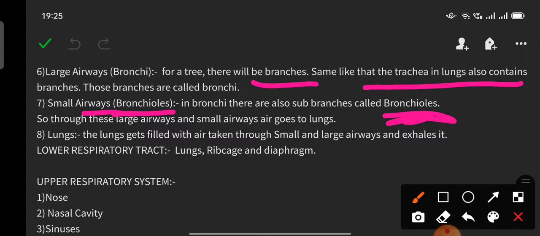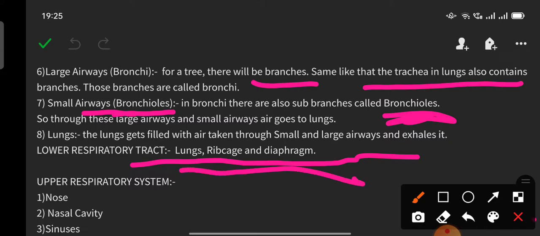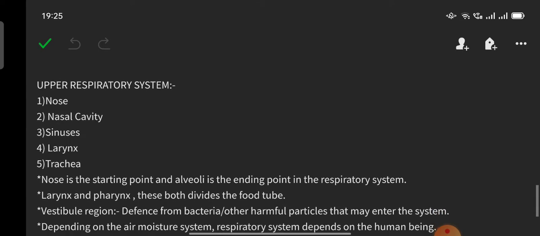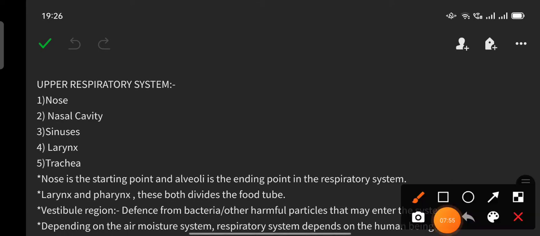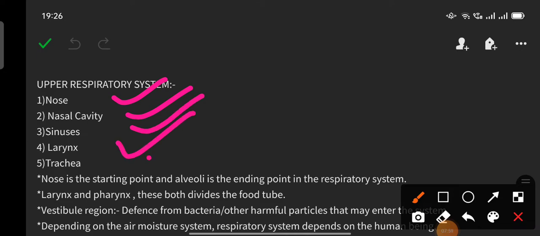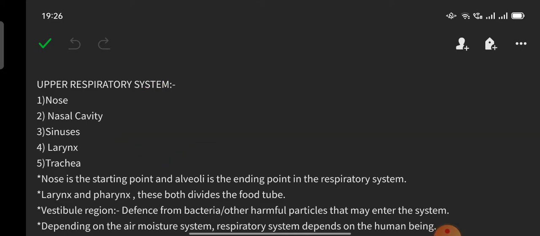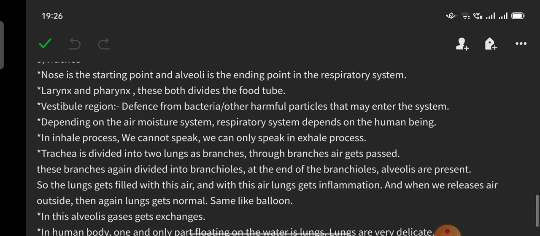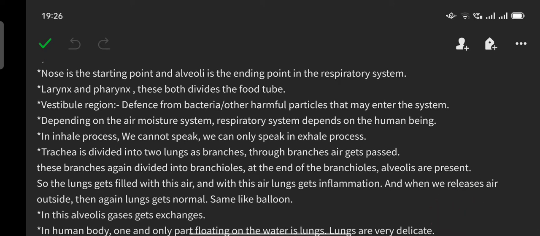Air goes to the lungs. When it comes to the lungs, they get filled with air, and it is taken through the small and large airways and exhaled. Parts included in the lower respiratory tract are the lungs, ribcage and diaphragm. Upper respiratory system: nose, nasal cavity, sinuses, larynx, trachea. The nose is the starting point and the alveoli is the ending point in the respiratory system.